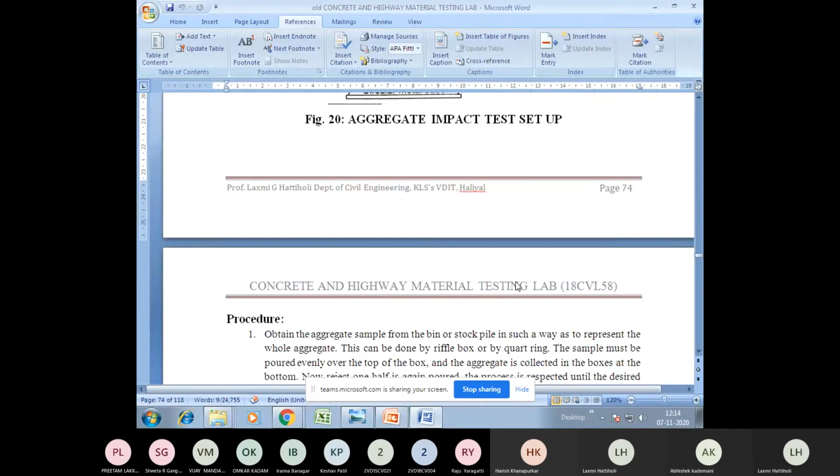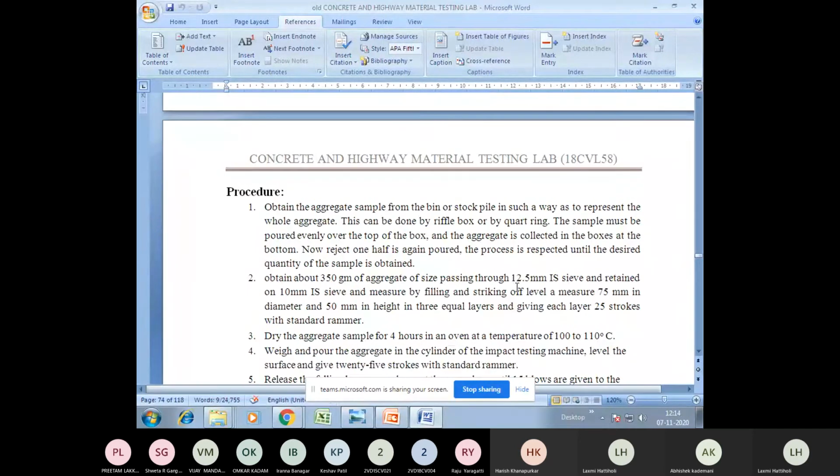Okay, so let me continue now. Now, what's the procedure here? Once the equipment part is known to you, what is the procedure? See, how are the aggregates stored usually? As you know, if any construction is going on, usually a heap of aggregate will be created, right? So you can see a heap of coarse aggregate and a heap of fine aggregate.